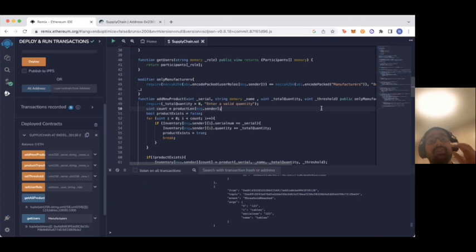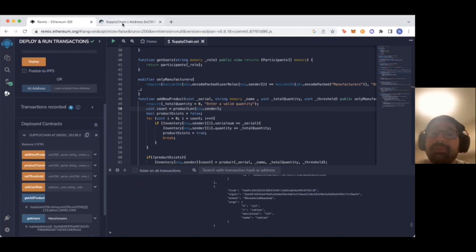So let's assume that the retailer orders a product from the manufacturer, and the manufacturer transfers the product to the retailer. But if the add new function is not restricted just to the manufacturer, the retailer can always add new product to themselves. So it leads to a double product. It's similar to Bitcoin, where the miners control the supply of the system by pushing out the block subsidy. Similarly, in this case, the manufacturer is the lead of the supply chain, and the manufacturer is the only entity that can control the supply of it.